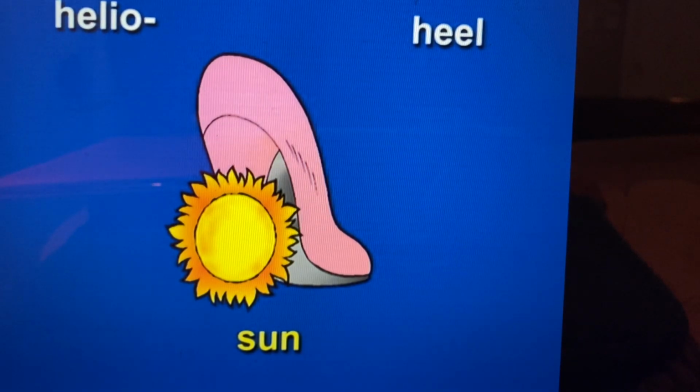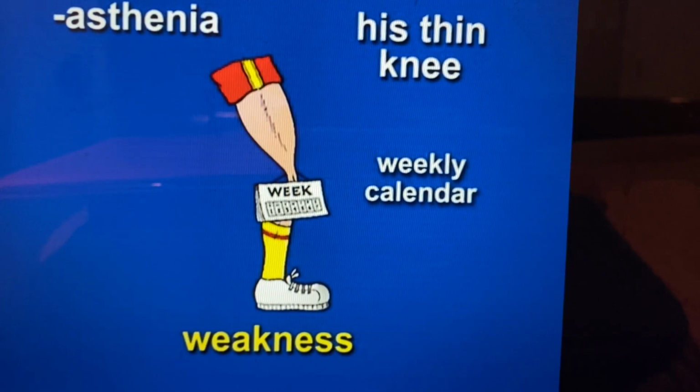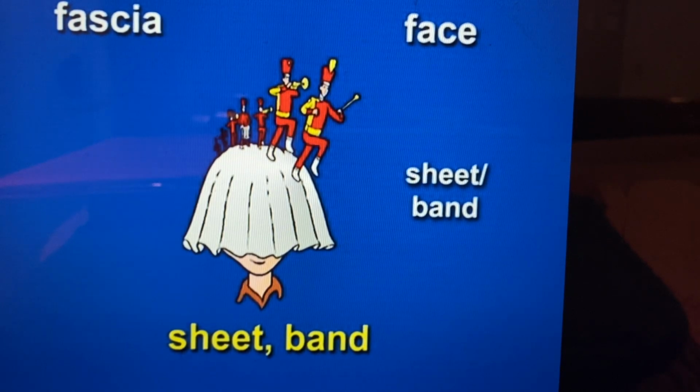Now it's time to review the 25 elements of this lesson. Helio, heel, sun. Aster, astronaut, star-shaped. Asthenia, his thin knee, weekly calendar, weakness. Fascia, face, sheet, band, sheet, band.